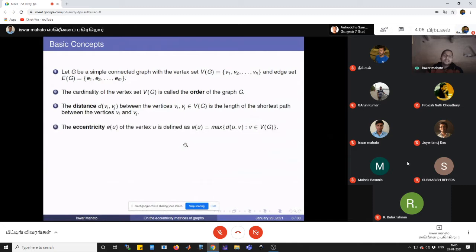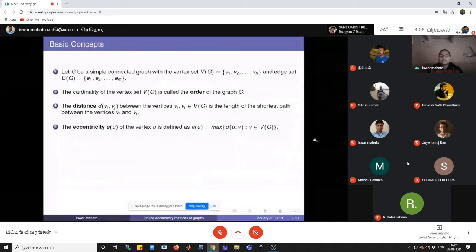The eccentricity e(u) of the vertex u is defined as the maximum of d(u, v), where v is any vertex of graph G. That is, the eccentricity of the vertex u is the maximum distance from u to all other vertices.